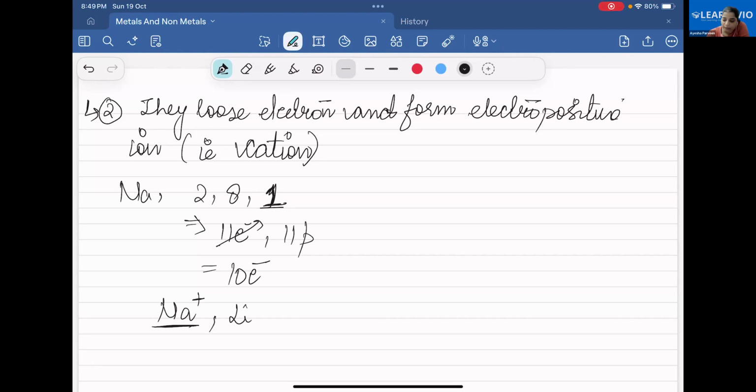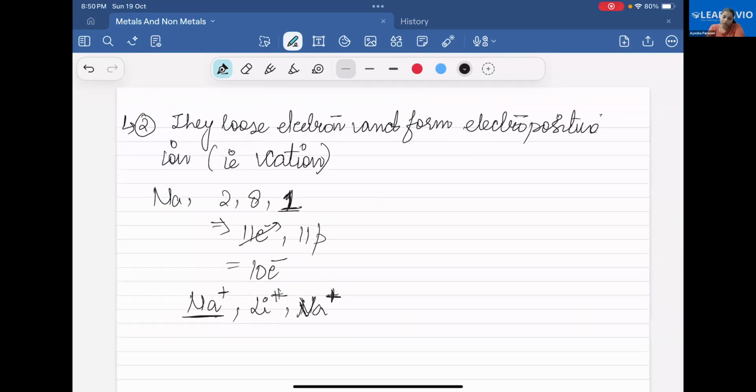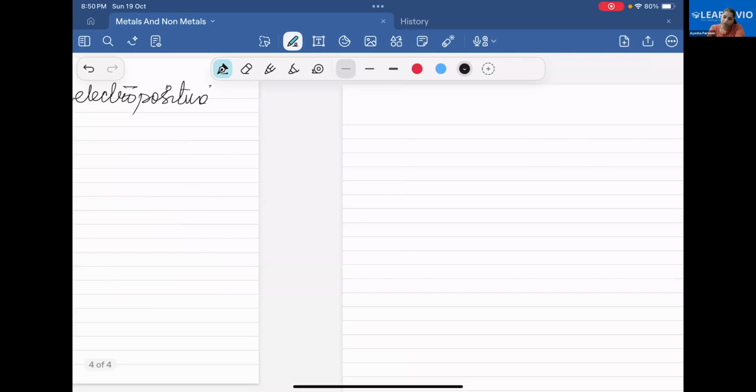Na plus, Li plus, these are all metals. Plus charge always comes when there is a loss of one electron. If there is a loss of two electrons, there will be a charge of 2 plus, then 3 plus. Based on stability, the electrons are removed. Now, coming to the next topic, that is non-metals.